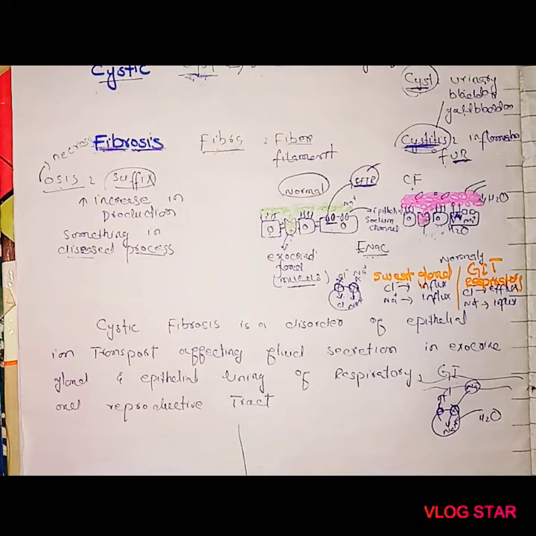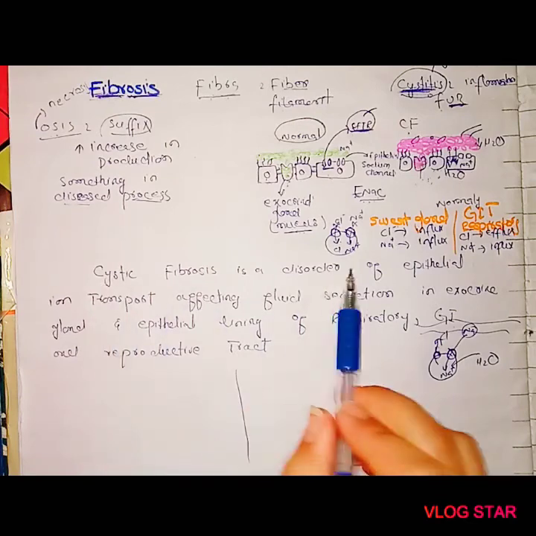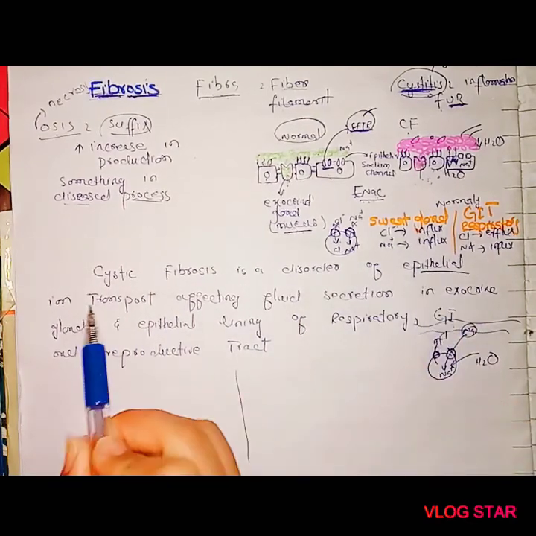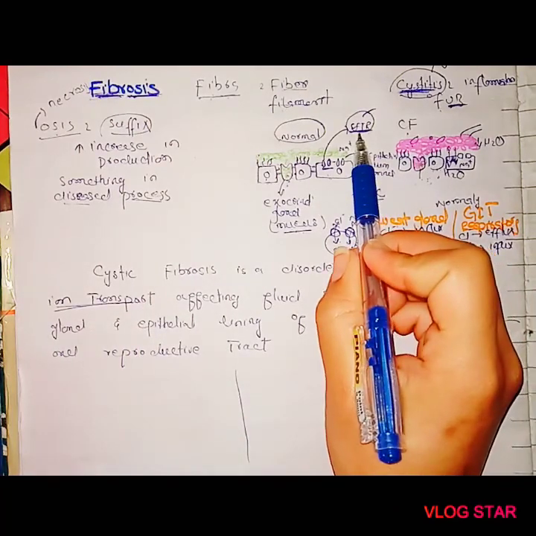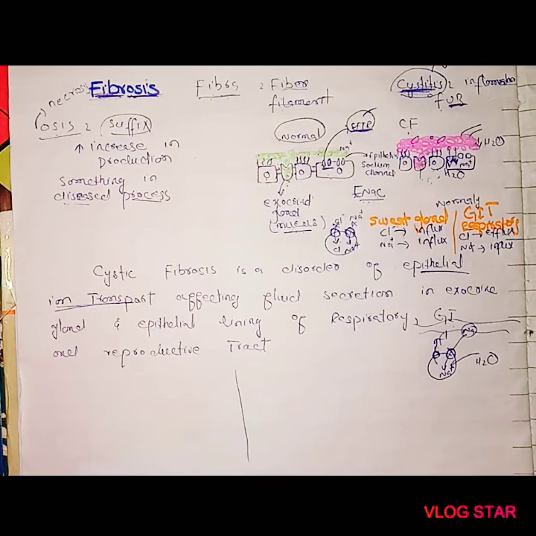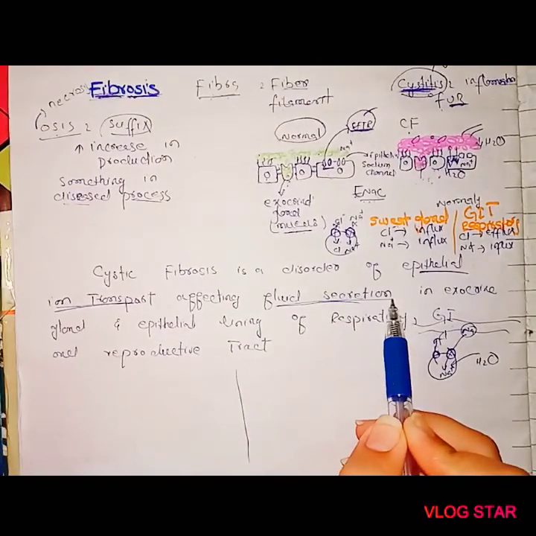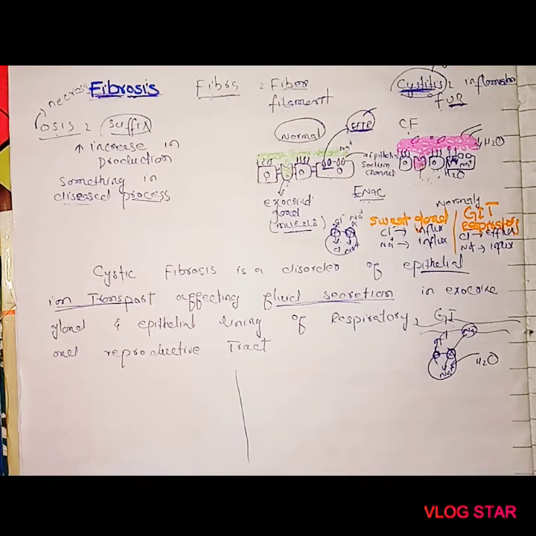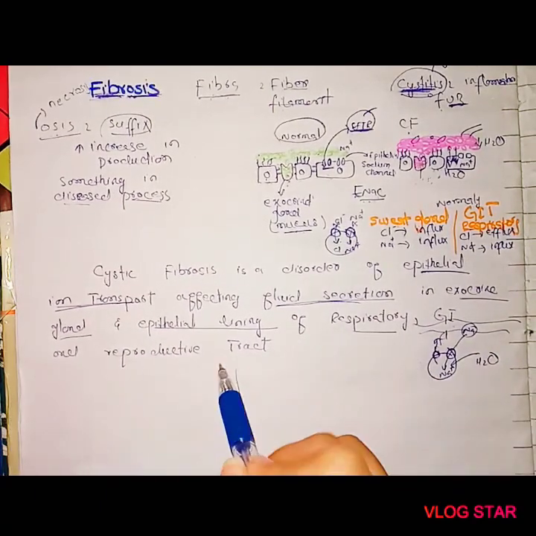So what is cystic fibrosis? I hope you can understand now. Cystic fibrosis is a disorder of epithelial ion transport. Epithelial ion transport is actually the CFTR, which is present in the cell membrane of epithelial cells. It affects fluid secretion, because sodium and chloride also regulate the concentration of water, in the exocrine glands and the epithelial lining of the respiratory, GIT and reproductive tract.